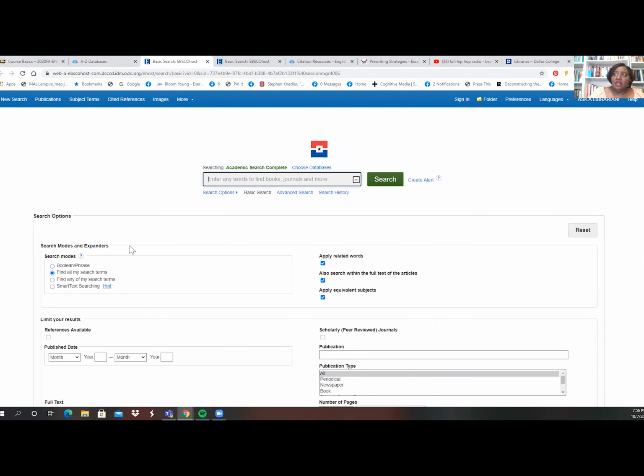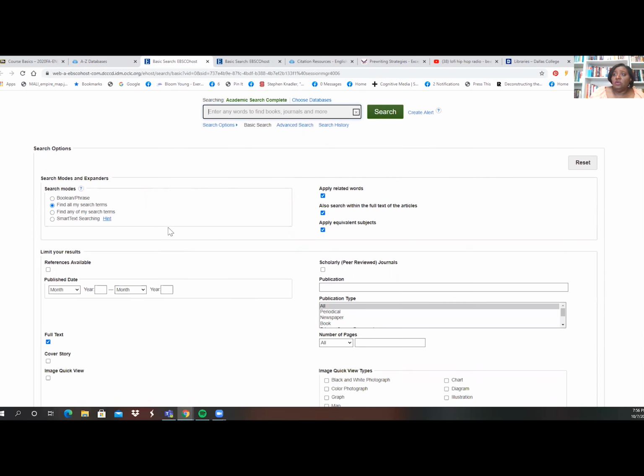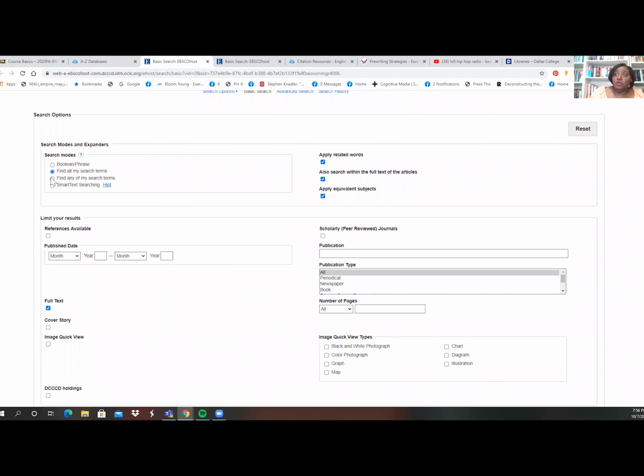Typically, it'll ask you to log in. I'm already logged in. So on our first page, what you see is the little area where you can write your keyword. And I can put whatever keyword I want in here. Now, on this page, you also have some other ways to limit your sources. So I can choose what kind of search mode I want. And if I don't understand what the search modes are, I can click this little question mark and it explains what each search mode will do for me.